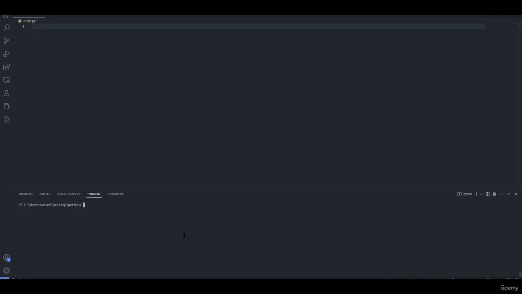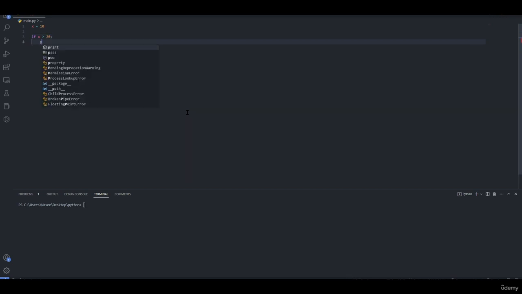Else if statement is very important to learn in Python, since every single program out there uses else if statements. We will create a very straightforward if-else statement. So firstly, let's set our x to 10. We will say that if our x is bigger than 20, print x is bigger than 20.